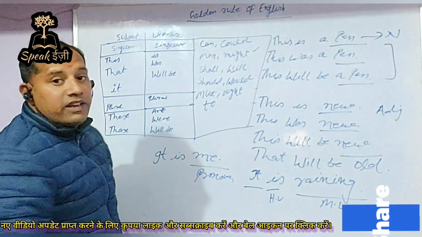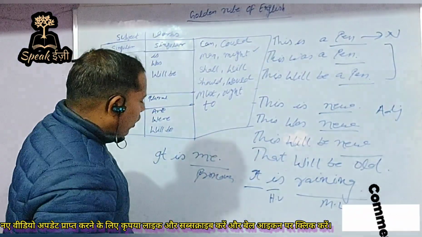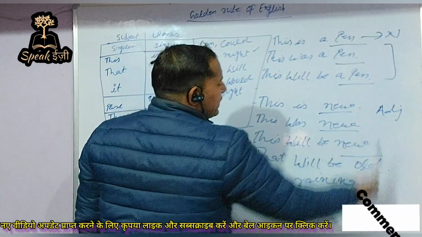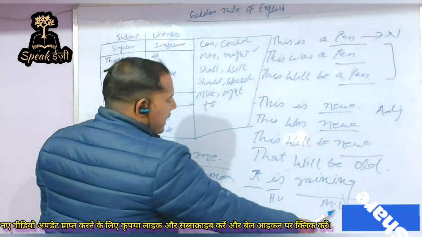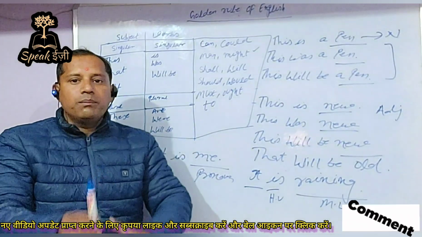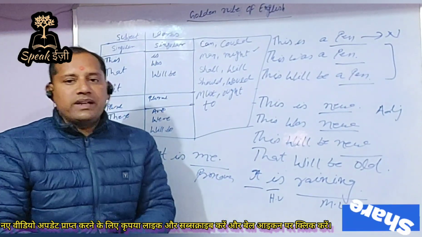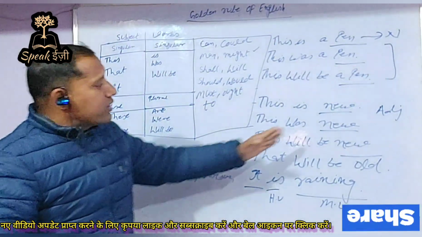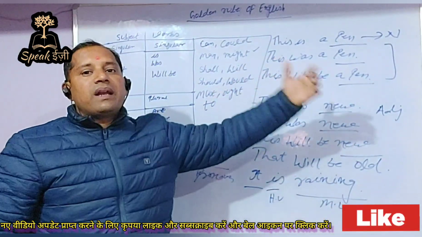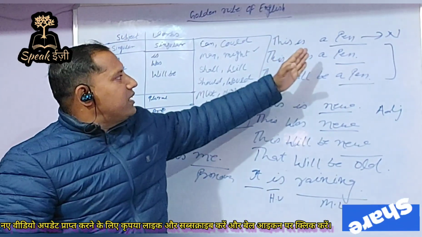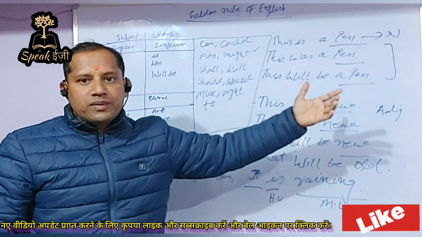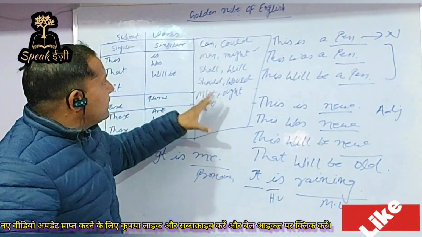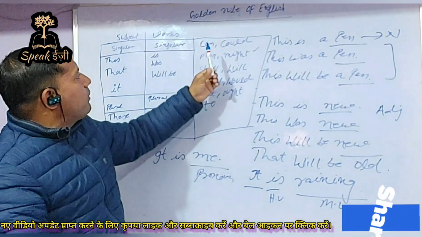So what are the possibilities we have got? Either a sentence can be completed with the noun, or with the adjective, or with the action verb, or with the pronoun. These are the only possibilities we have got in these kinds of sentences. We cannot complete these sentences with the help of an adverb. We can't write, see, this is fastly. We can't write it. In the same way, these sentences can also be completed with the help of modal verbs.